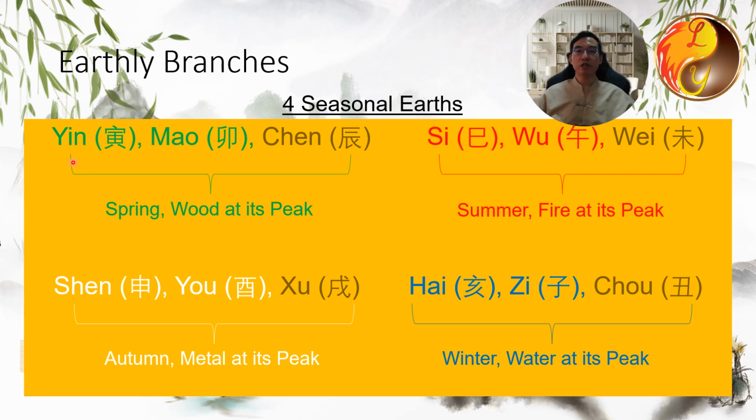Yin represents January, Mao represents February, and Chen represents March. These 3 months collectively represent spring. During spring, wood is at its peak as everything begins to grow and the wood energy is at its strongest. Looking at the seasons, this is spring, this is summer, this is autumn, and this is winter. Each season's last month is associated with earth.